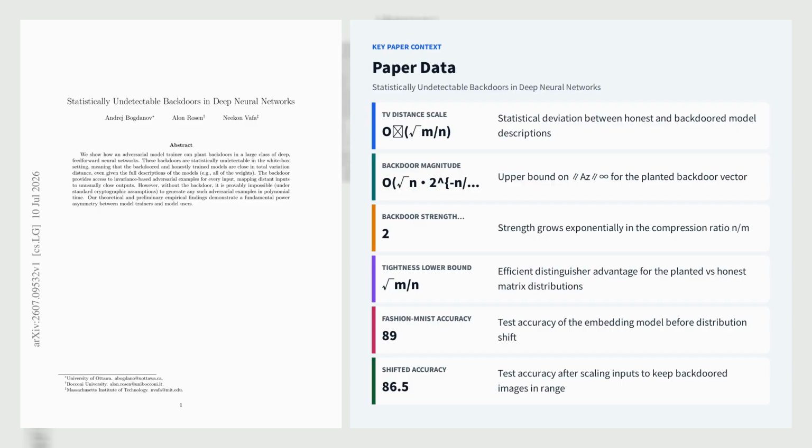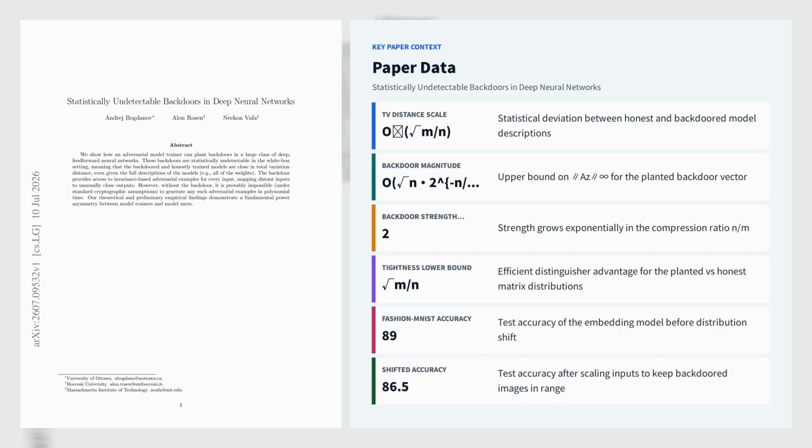Their construction plants a secret vector z in the first frozen compressing Gaussian layer with a rejection-sampled or conditionally sampled matrix A satisfying ||Az||∞ approximately equal to O(√n · 2^(n/m)), so the model owner can always create a colliding input, x' equals x plus z, that produces unusually close outputs, while an efficient outsider cannot find comparable collisions under standard lattice-based cryptographic assumptions.